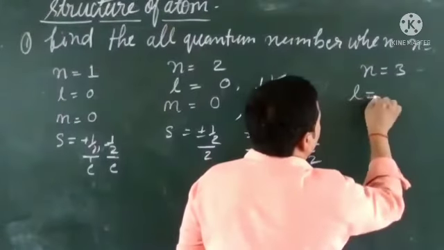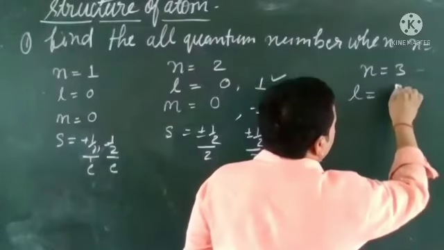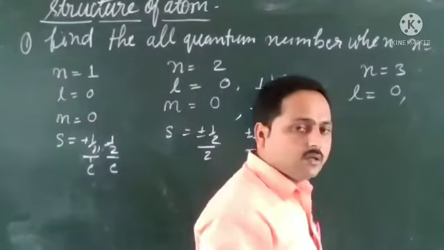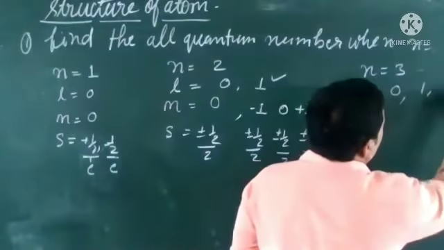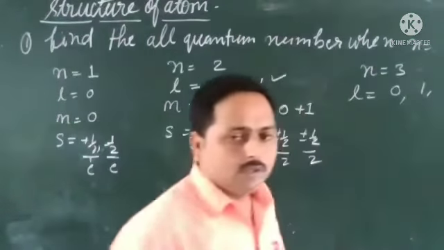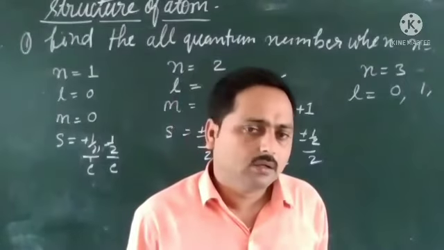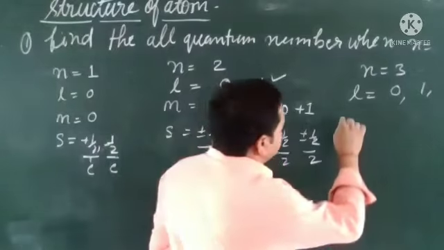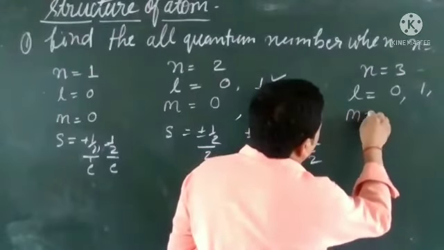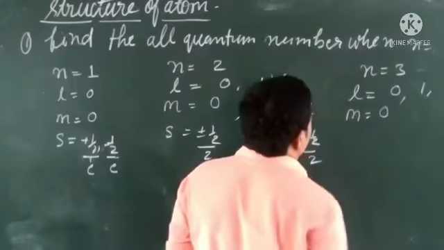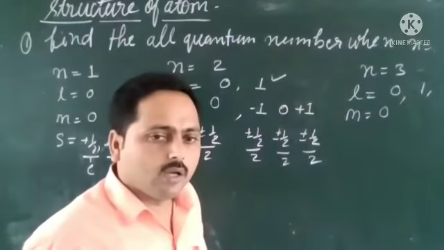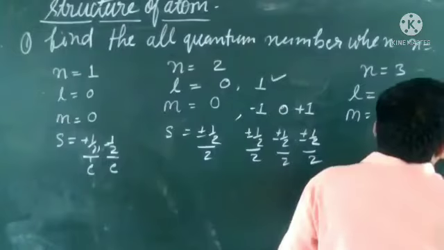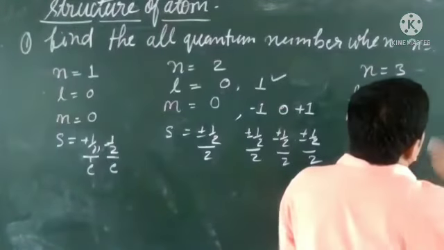So l equals what? The values are 0, 1, 2. For m, when l is 0, m is 0. For l equals 1, m is -1, 0, +1.